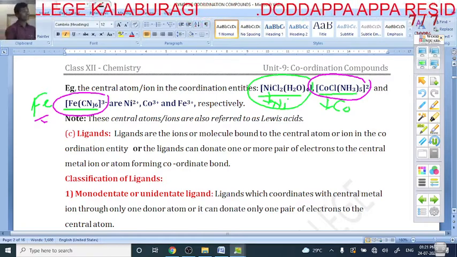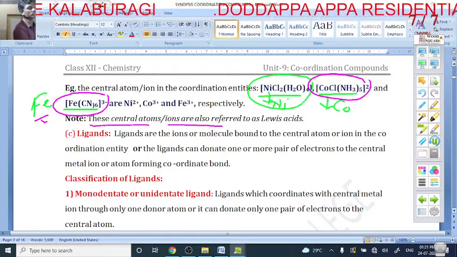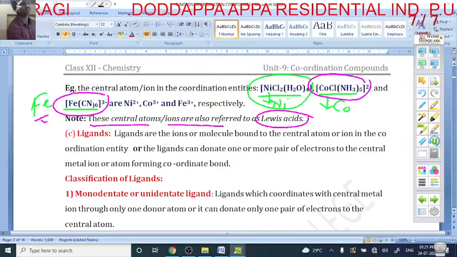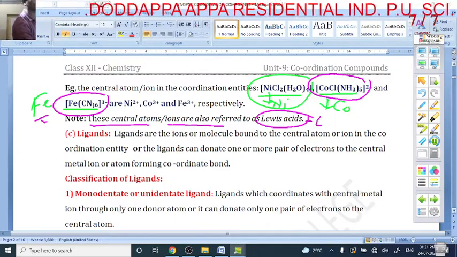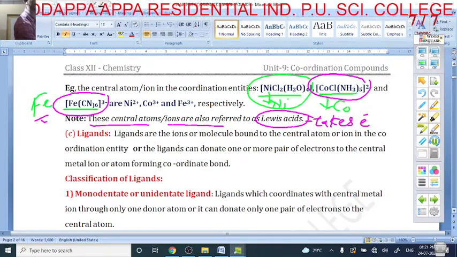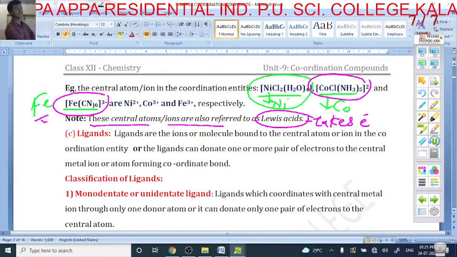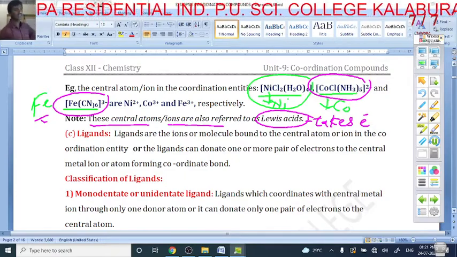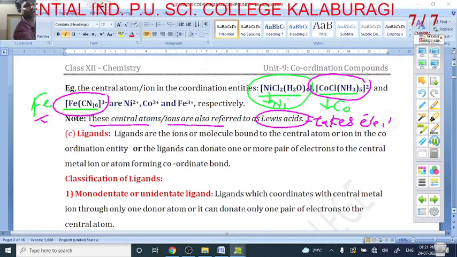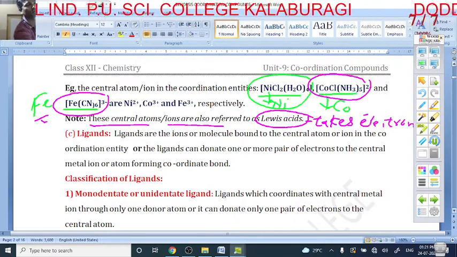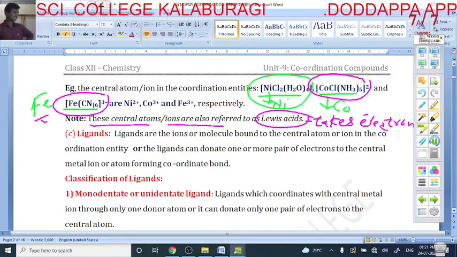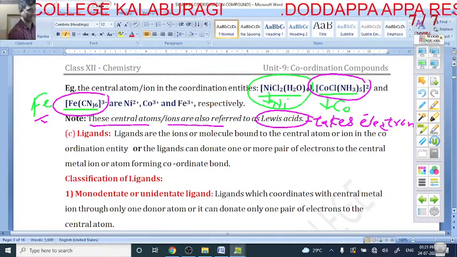And these central atoms or ions are called what? Lewis acid. Why is it called Lewis acid? Because it takes electrons. So that's why these central atoms or ions are referred to as Lewis acids, because they take electrons, e minus.